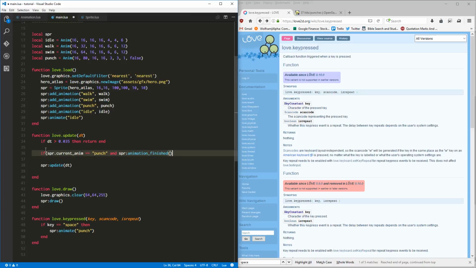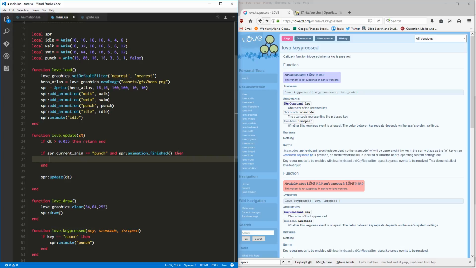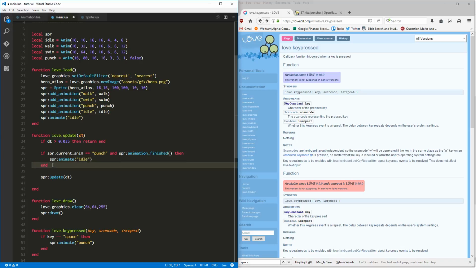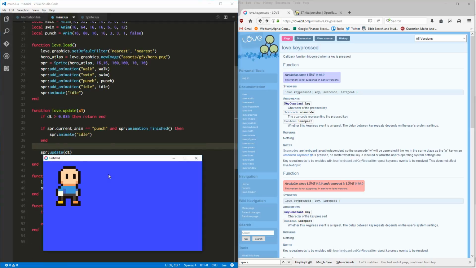and I'm doing the parenthesis thing again, sorry about that, it doesn't really matter anyway, Lua is fine with or without them. Then let's go back to idle. So now we're checking that flag, and we'll see if this actually works. So let's load it up, run it, push the space key.